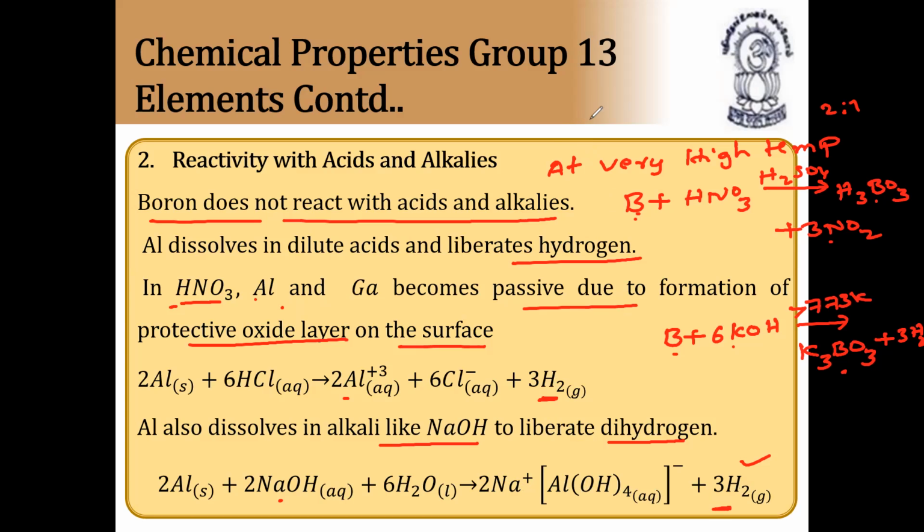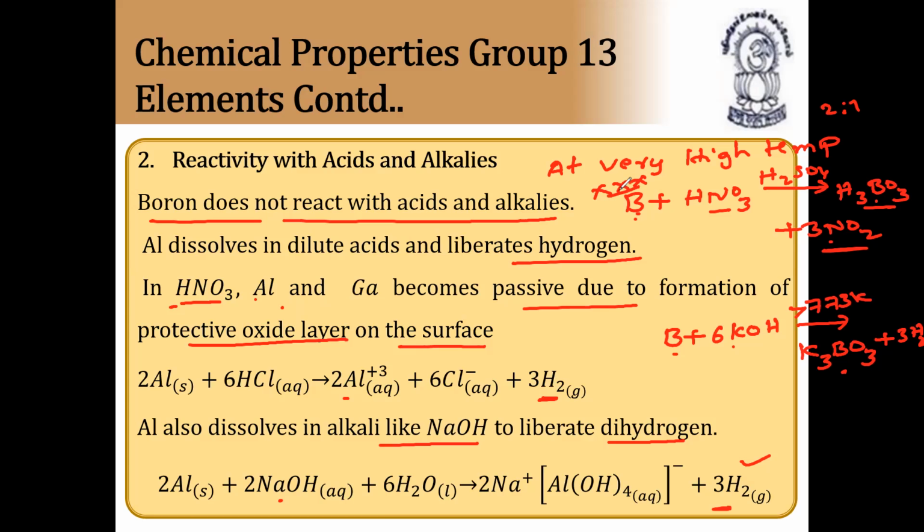More reactions we'll discuss now. Boron does not react with acids and alkalis, it only reacts at very high temperatures, and that too with a mixture of hot concentrated nitric acid and sulfuric acid. So this is called the nitration mixture: 2 moles of sulfuric acid, 1 mole of nitric acid, and it forms boric acid along with nitrogen dioxide. So this reaction is very important.